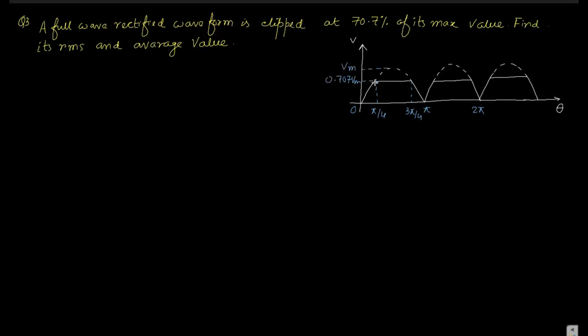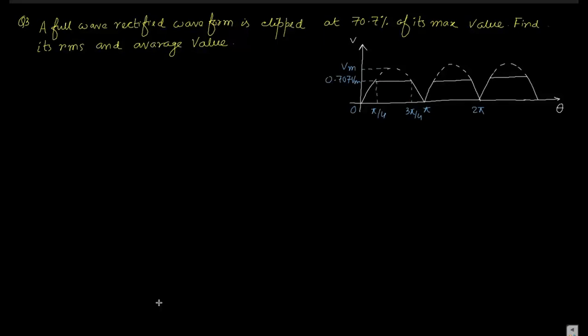So at this position, when the signal reaches from 0 to pi by 4, at pi by 4 its magnitude is 0.707 Vm, that is 70.7% of the maximum value. It means if an AC signal reaches 70.7% of its maximum value, then at that time it was clipped.